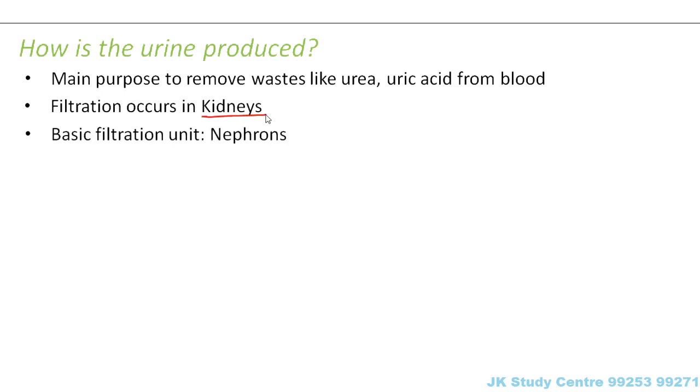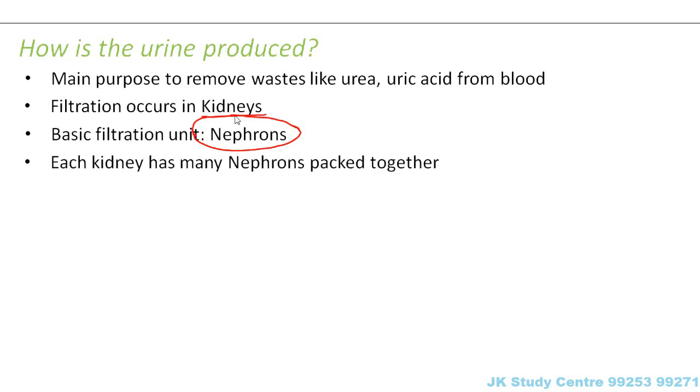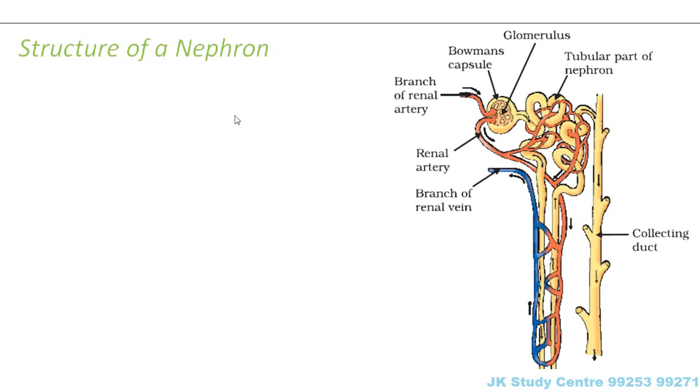Now the basic filtration unit in the kidneys is the nephron. The kidney is made up of a large number of units of nephrons. Each unit of the kidney is known as a nephron. If we understand the structure and function of each nephron, then we can understand the function of the kidney. So it is very, very important that we understand the structure of the nephron. Each kidney has many nephrons packed together, as I said just now. So let us look at the structure of a nephron.